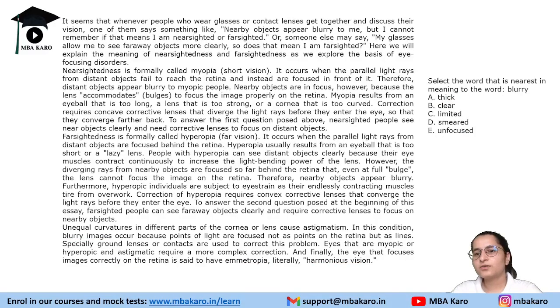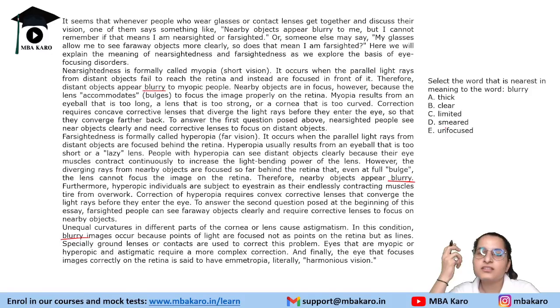Next one, select the word that is nearer to blurry. Now, where is blurry mentioned first of all? Objects appear blurry to people. Here also, far away or distant objects appear blurry, and near objects appear blurry. Then blurry image is there. Okay. So now the words: thick, clear, limited, smeared, unfocused.